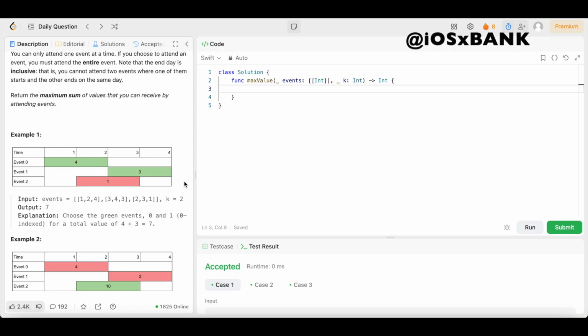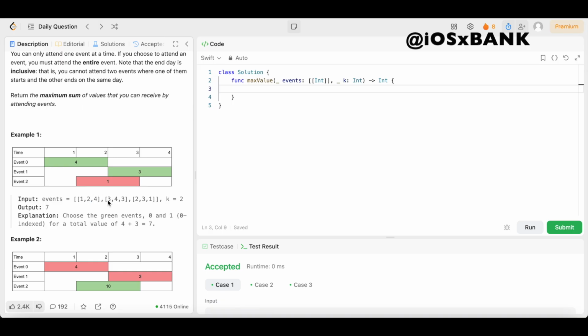So let's go ahead and break this example down one step further so everybody can understand what's going on. We have our 2D array. Each array inside the main array represents an event. So this is event 1, this represents event 2, and this represents event 3. Inside each of these event arrays, the first index, the 0 index, and index 1 represent the start day and the end day. So this is the day it starts and this is the day it ends.